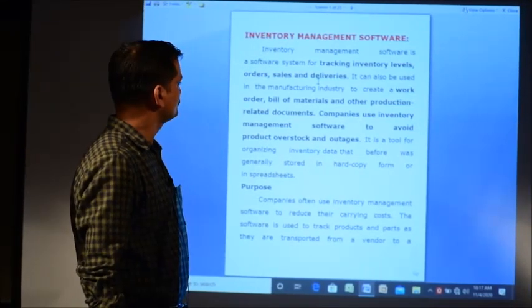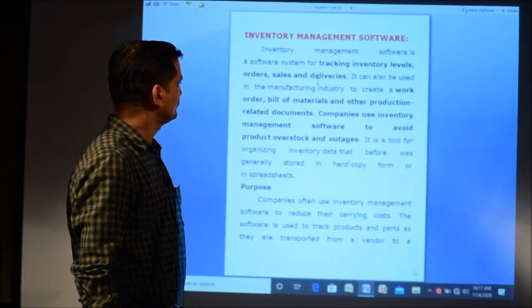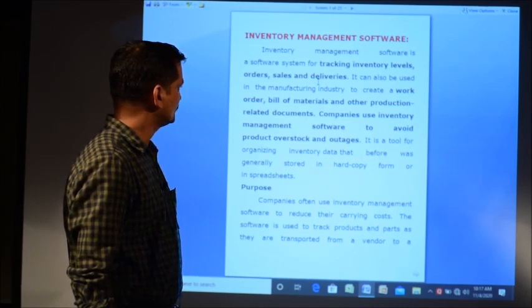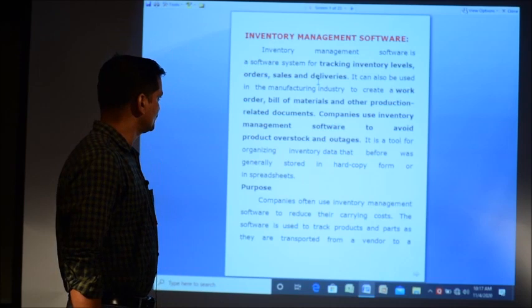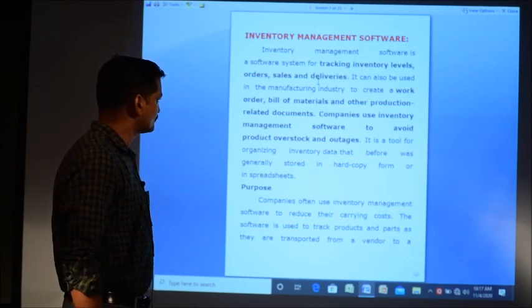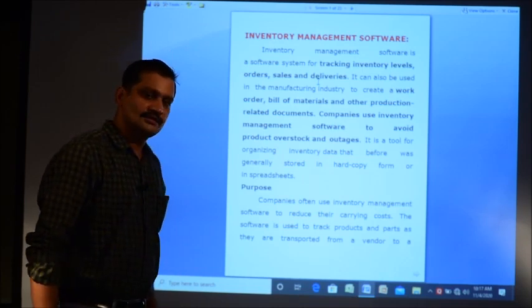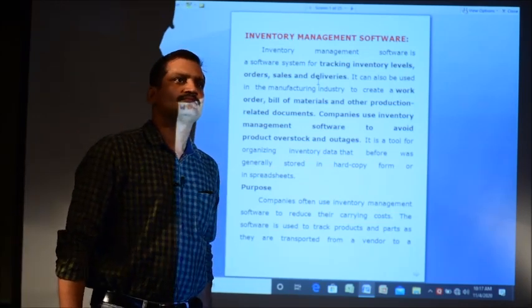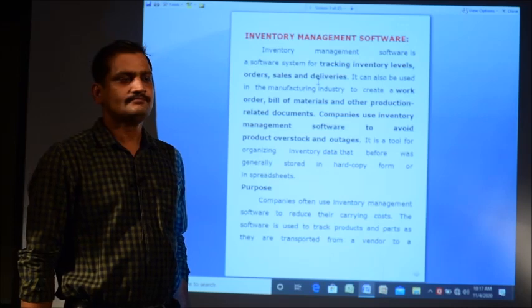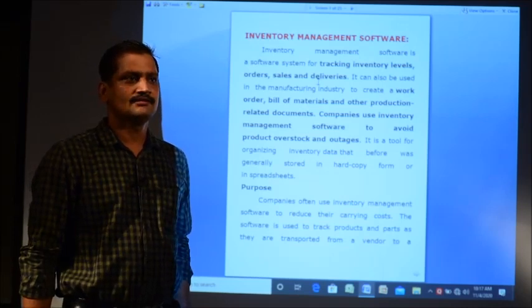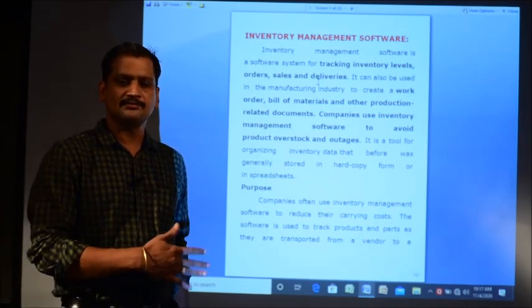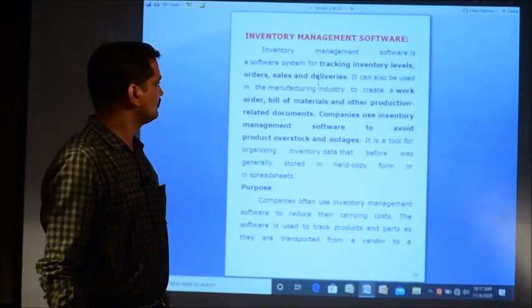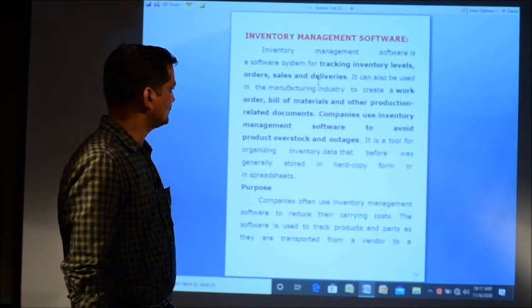It can also be used in the manufacturing industry to create work orders, bills of material and order production related documents. Now, companies use inventory management software to avoid product overstock and outage. Now, what is product overstock and outage? Sometimes the order placed in the market is more than the amount of stock available. In that case that is called stock outage.